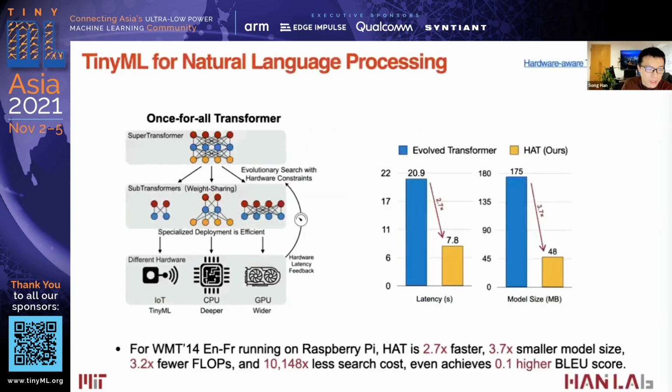We also apply this once-for-all network technique to natural language processing. We build a once-for-all transformer, so we can select a larger sub-transformer for the GPU, and a smaller sub-transformer for tinyML and IoT devices. On the Raspberry Pi, we can reduce the latency by 2.7x and reduce the model size by 3.7x.